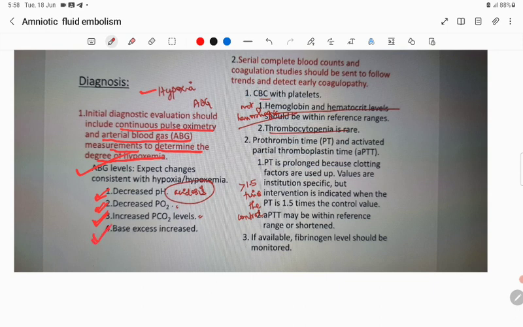Then the second thing is serial complete blood counts and coagulation studies should be sent to follow trends and detect early coagulopathy. CBC with platelets, hemoglobin and hematocrit levels should be within the reference range. Thrombocytopenia is rare. Prothrombin time and APTT, activated partial thromboplastin time: PT is prolonged because clotting factors are used up. Values are institution specific, but intervention is indicated when the PT is 1.5 times the control value, that is, INR more than 1.5. APTT may be within reference range or elevated. If available, fibrinogen should be monitored.